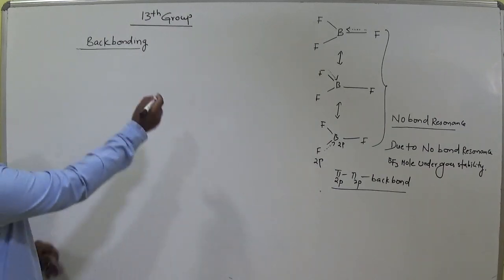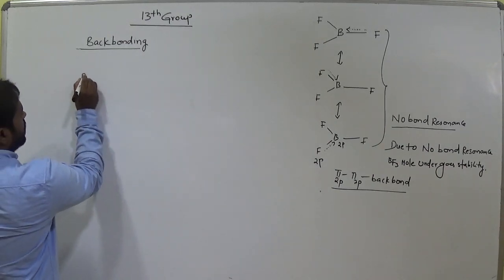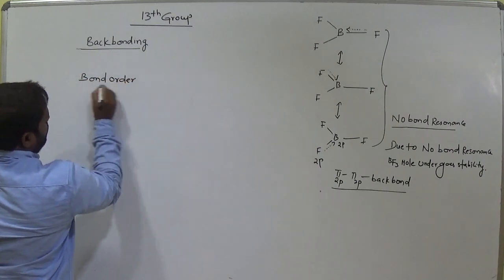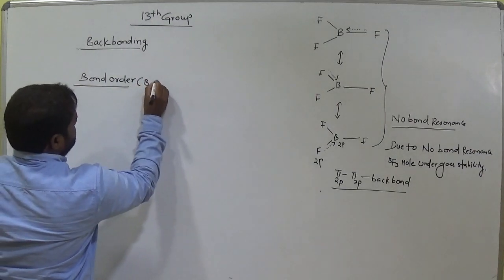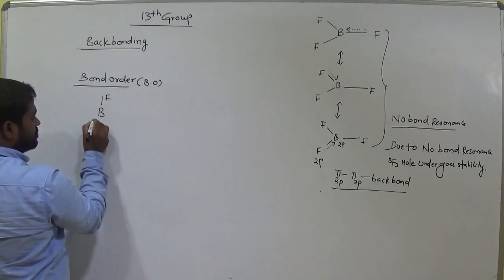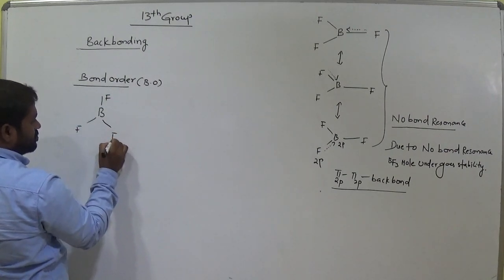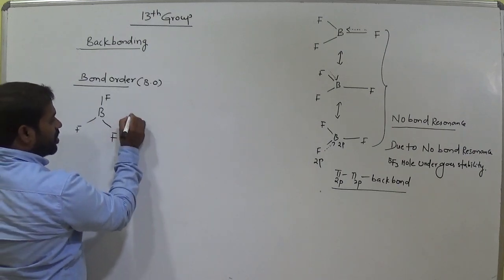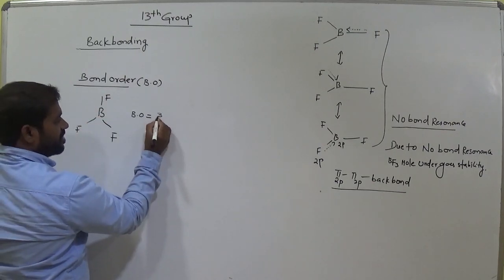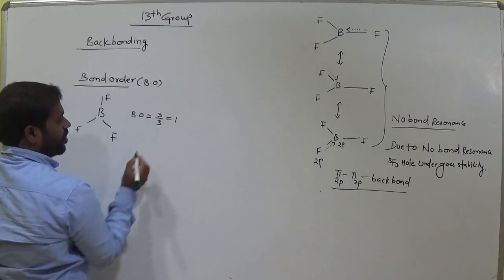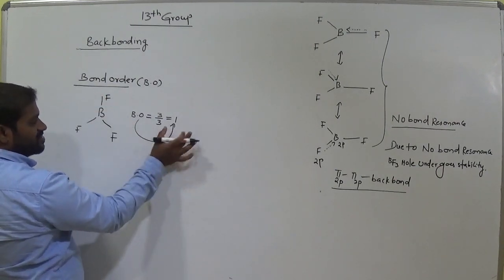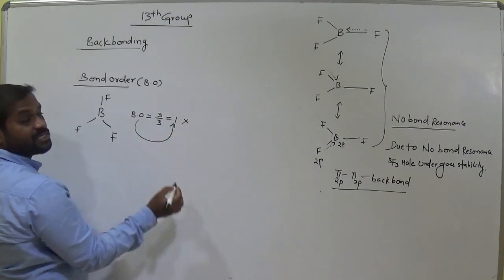So let's see bond order here. Suppose we consider boron trifluoride. We expect that the bond order is how many bonds? 1, 2, 3. 3 by 3, that is 1. Bond order, I think we are expecting 1. 1, 2, 3 bonds by 3, 1. So this is not correct in the case of back bonding.